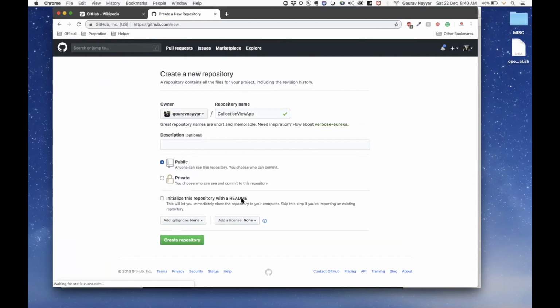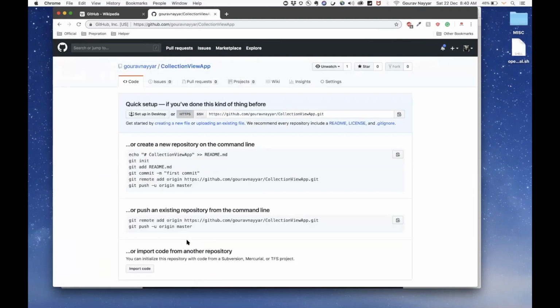Initialize with the README. We will see later when we go for open source libraries which are already available. I'm not covering so many concepts now, but we will be using open source libraries which somebody has already worked on, and we wanted to use that set of code. In that case, if your README is quite descriptive and you have mentioned what exactly your code does, it will help. For now, let's leave this option unselected, and go ahead and create the repository.